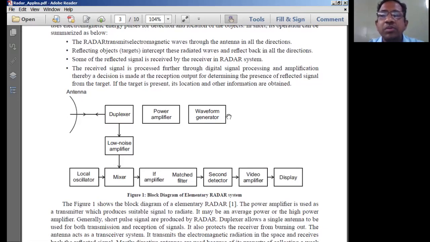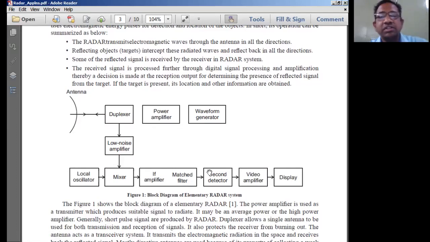Its job is only to transmit the sequence of pulses. But after these signals, which have been transmitted by the transmitting antenna, get reflected back and received by the receiving antenna, what we do with that received signal is based on the receiver section. So it is based totally on the receiver section how it is going to operate. That is how the various types of radars are born.